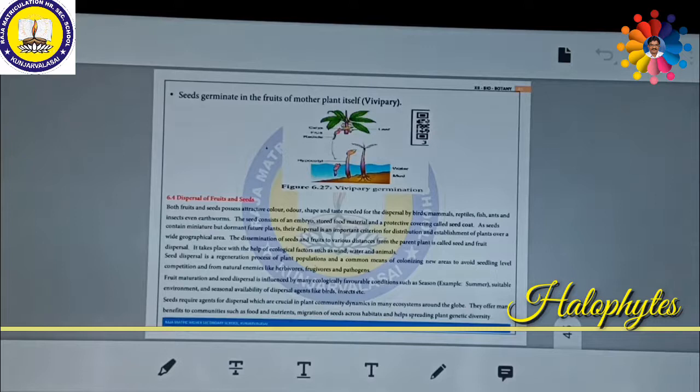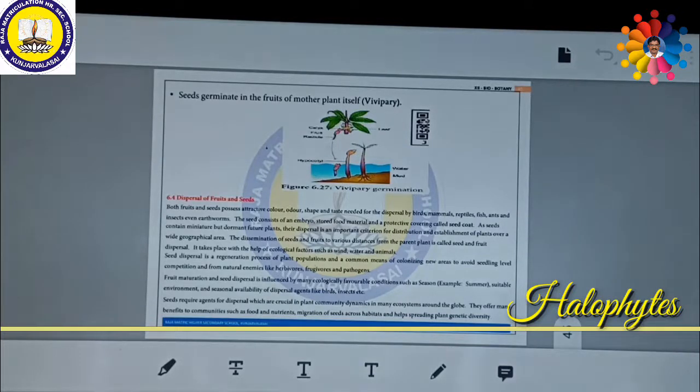If the seeds stay in the same place near the mother plant, a lot of competition might be there. A lot of natural enemies like herbivores, frugivores or pathogens might be there. That is why they should be dispersed away from the mother plant.